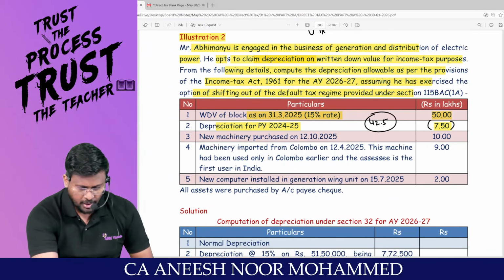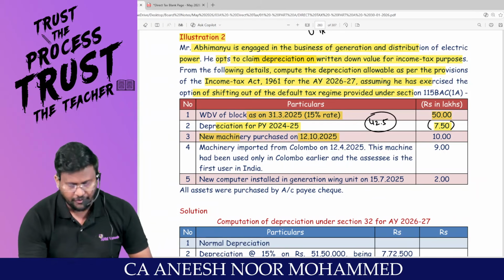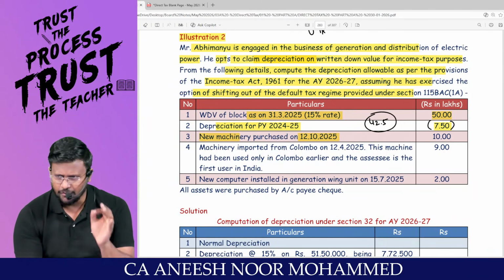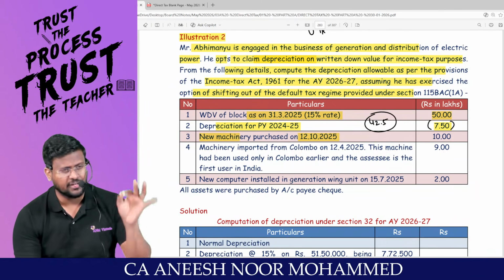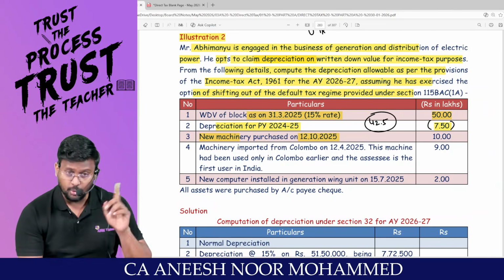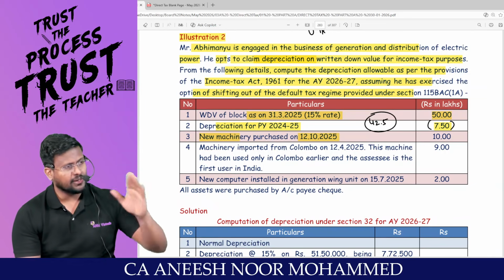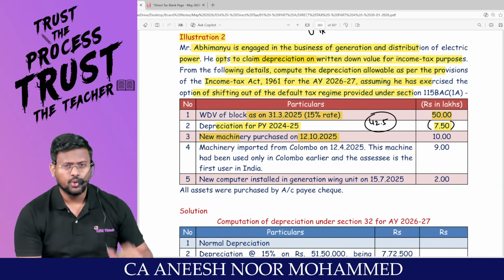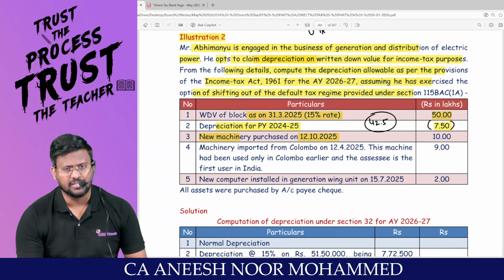New machinery purchased on 12/10/2025. First of all, it is new. It is entitled to additional depreciation because the assessee is traveling through the optional tax regime. 12/10. So from 12/10 till 31st of March, you tell me: more than 180 days or less than 180 days?